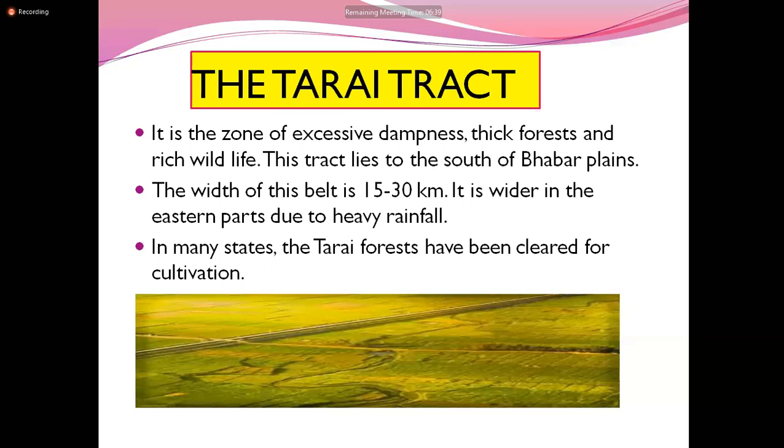This tract lies to the south of the Babar plains. After the Babar plain we have the Terai tract, and the width of this belt varies from 15 to 30 kilometers. It is wider in the eastern parts due to heavy rainfall. In the eastern side it is wider, and while going to the west, it becomes narrow.